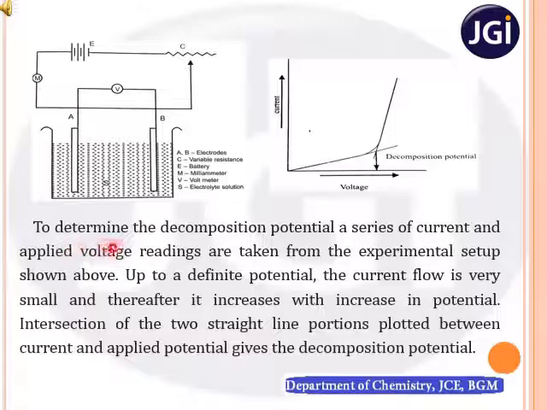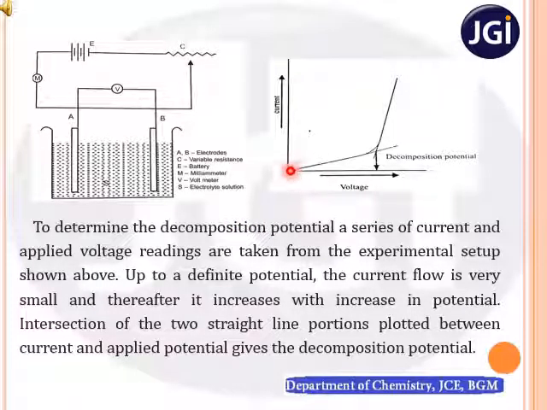To determine the decomposition potential, a series of current and applied voltage readings are taken from the experimental setup as shown in this figure. These series of readings of current and voltage are used to plot a graph of current versus voltage. From the graph as shown in the figure,